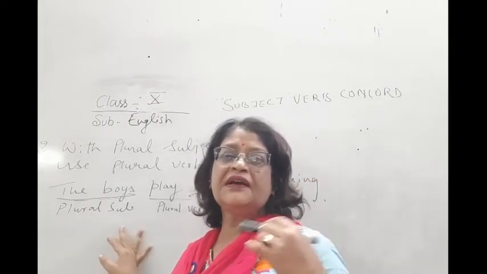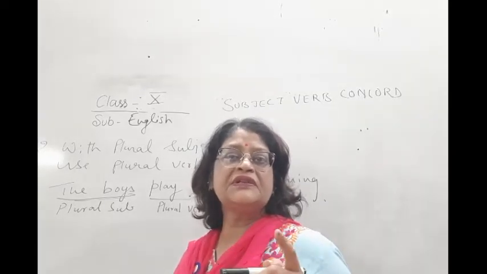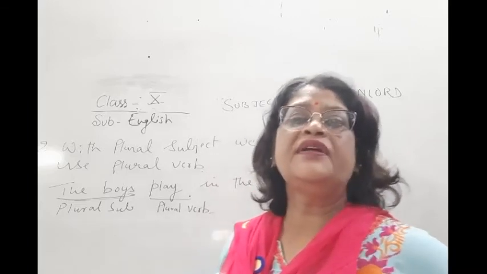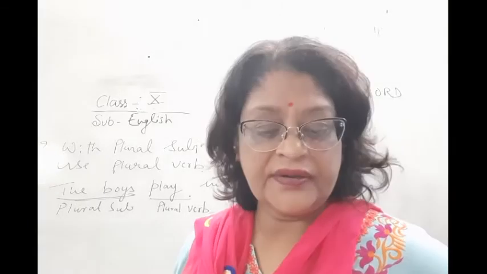So once again I revise rule number 1: with a singular subject, a singular verb; with a plural subject, a plural verb. So this was rule number 1 and 2 in subject verb concord.